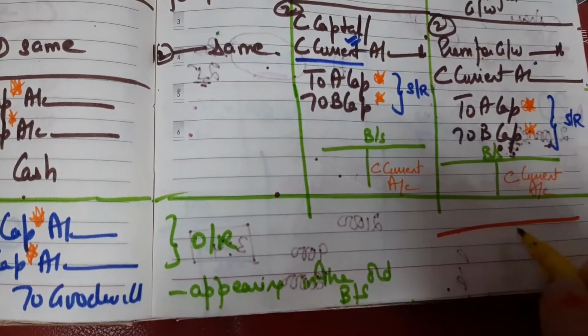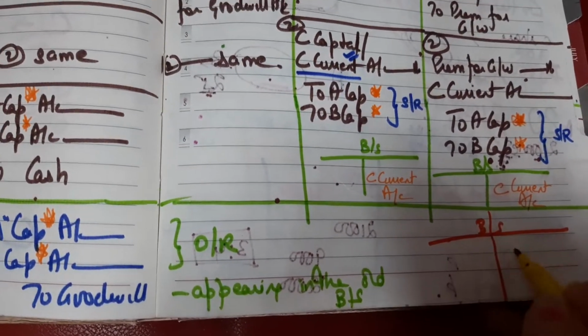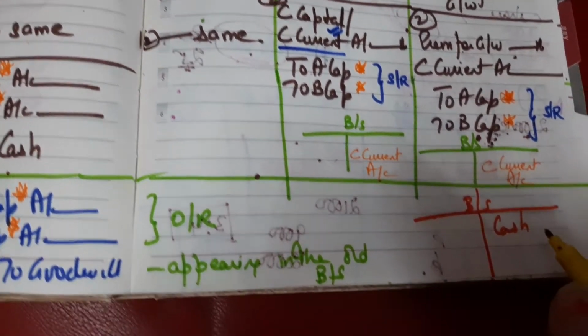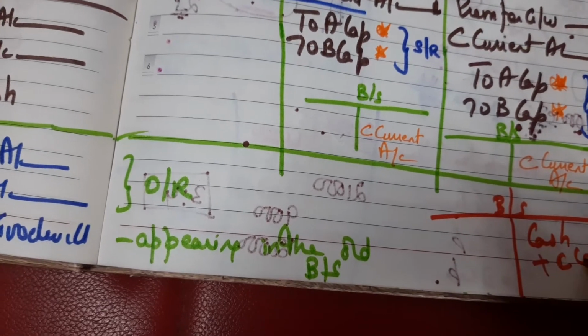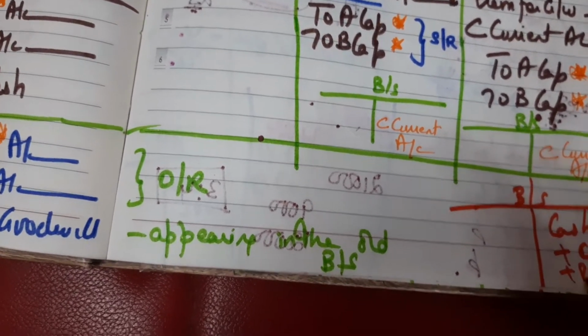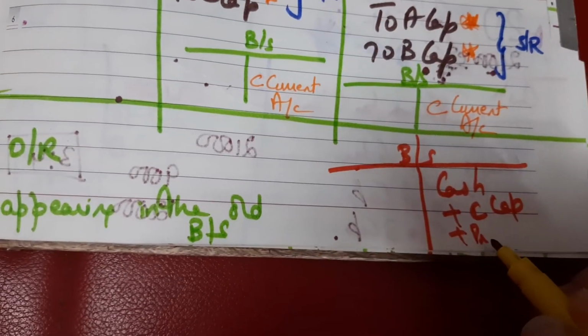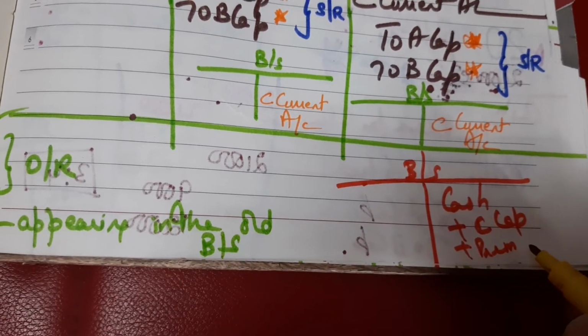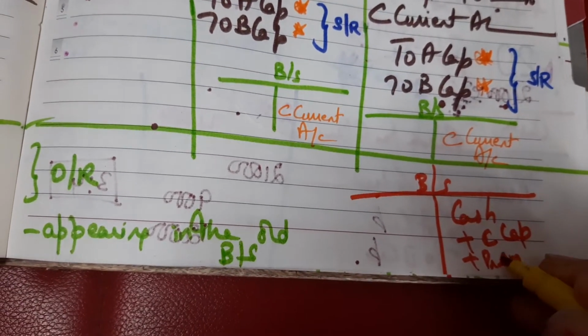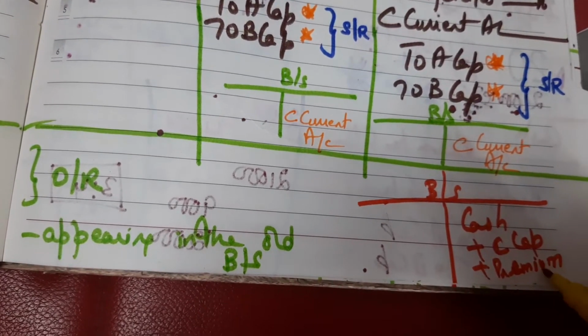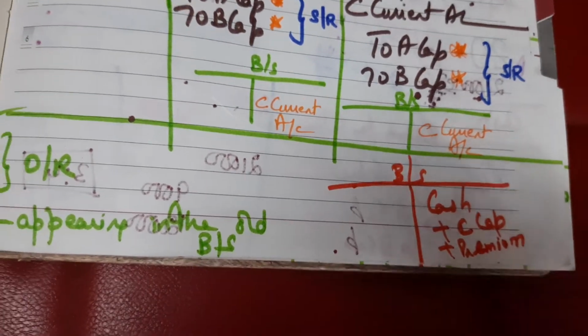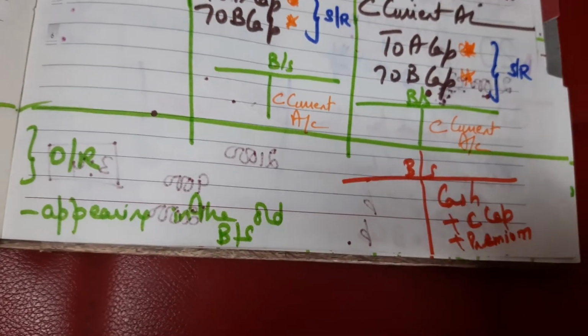In the balance sheet, in cash, two things will be added: C's capital and premium for goodwill, in case he has brought it. So this premium and C's capital will be added in cash.